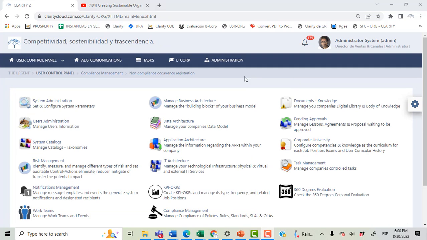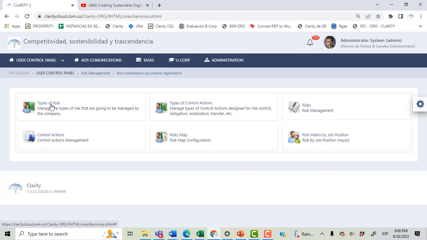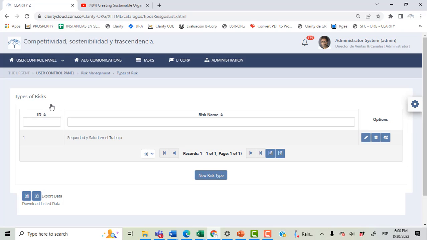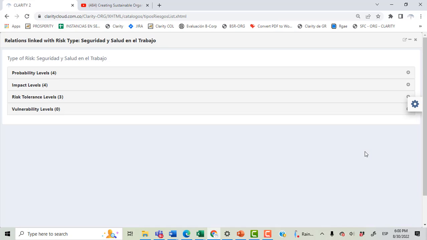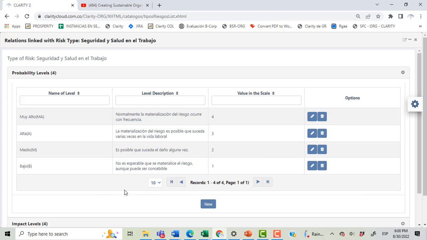When it comes to risk management, Clarity Platform allows us to declare which types of risks will be managed within the company architecture. For each different type of risk, we can set, in order to make the valuation of the risk, probability levels, with the exact amount of levels that we want for each different type of risk.